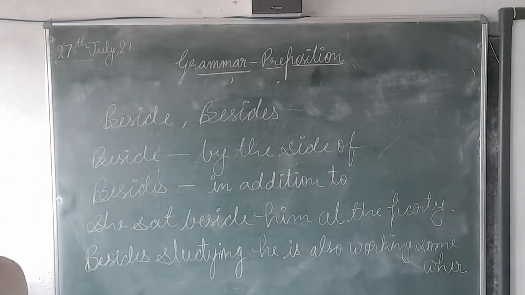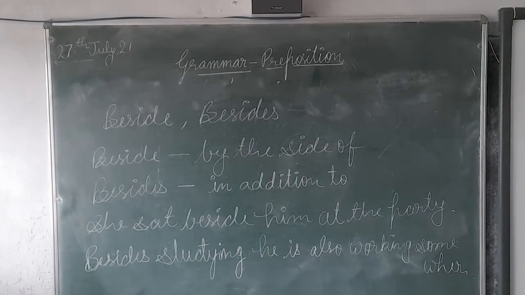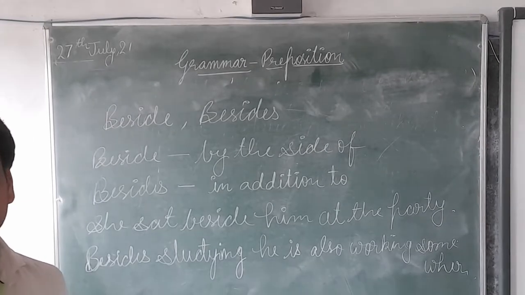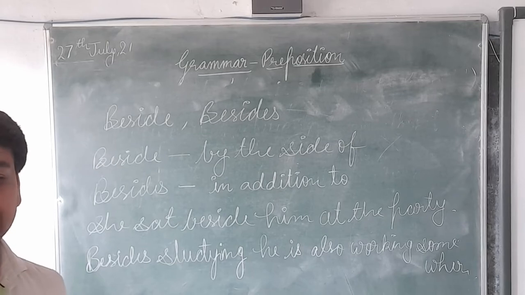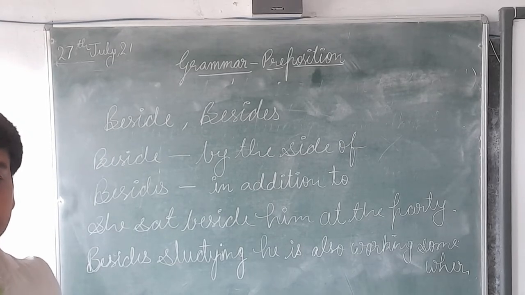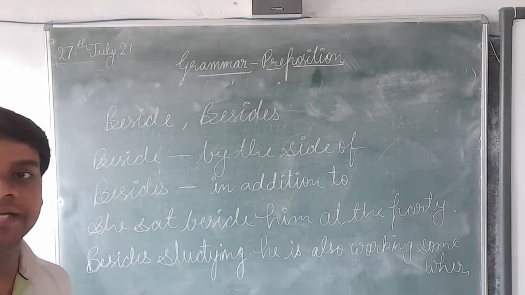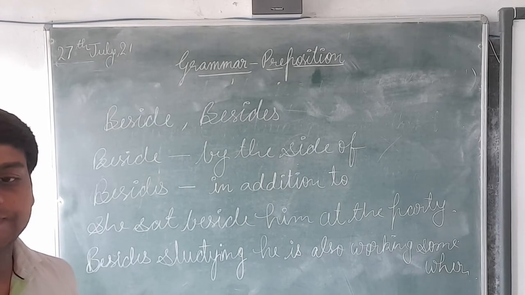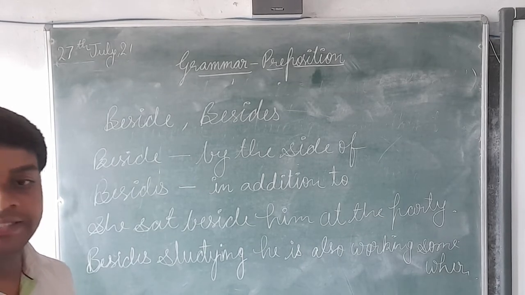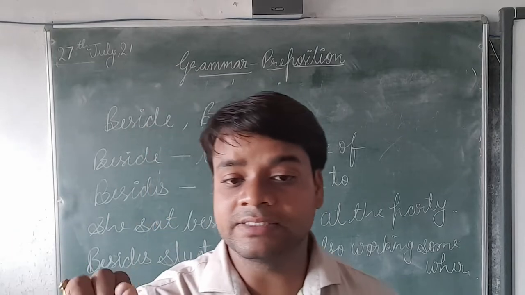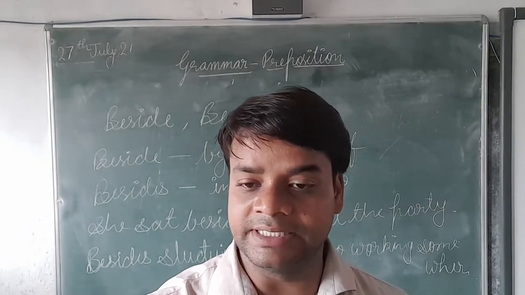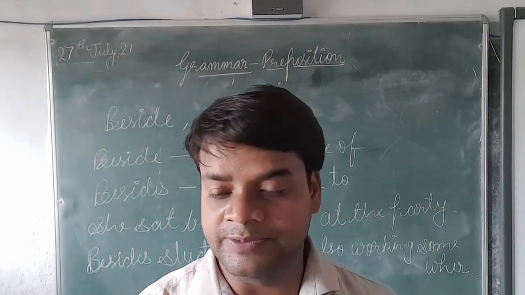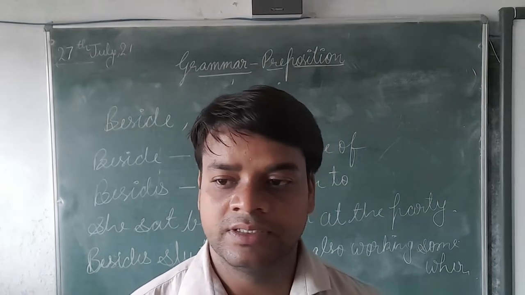Okay. See the difference between beside and besides. Beside means by the side of, besides means in addition to. So in these two examples, you can understand where you can use beside and where you can use besides. See the difference, only one letter is there, and it is making a big difference between two words.